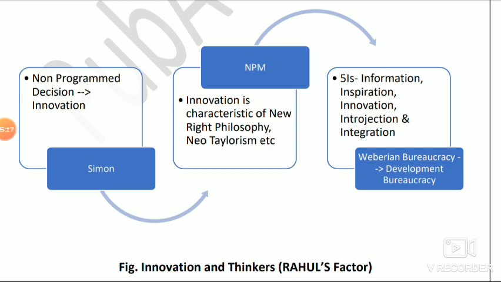If you read in a broader sense, Weber was talking about three kinds of authority or three kinds of society: charismatic authority, legal rational authority, and traditional authority. In the legal rational authority, the administrative tool is bureaucracy. So bureaucracy is nothing but the administrative tool in the legal rational authority. In charismatic authority and the other authorities, like the traditional one, you will not get bureaucracy as such. So bureaucracy is a tool of legal rational authority, in so far as Weber is concerned.